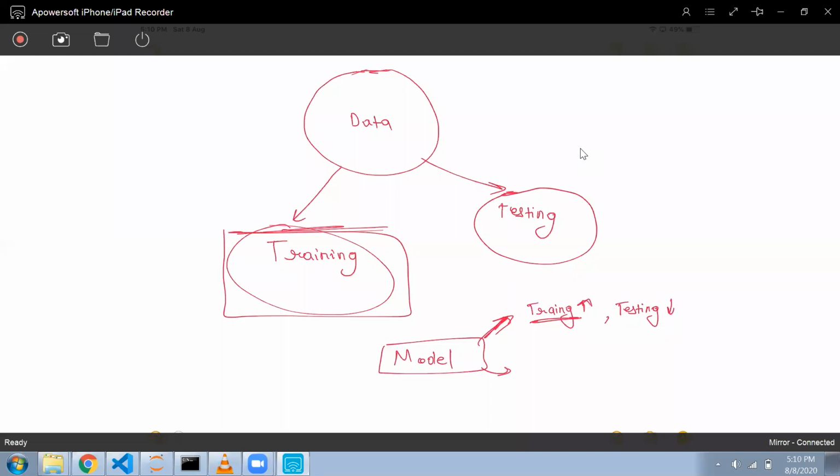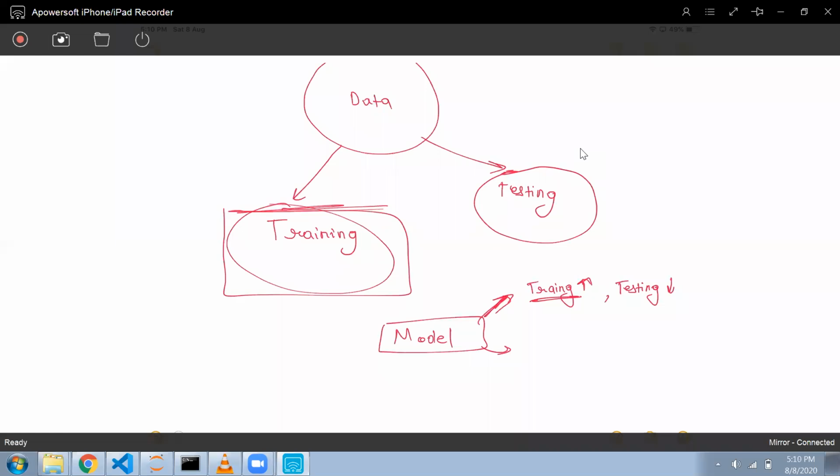Okay. So what is this condition called? When training accuracy is high and testing accuracy is low, what is this condition called? Overfitting or underfitting? Please tell, what do we call this? No, so we call this overfitting. And if the situation is reversed, if training accuracy is low and testing accuracy is also low, this condition is known as underfitting.